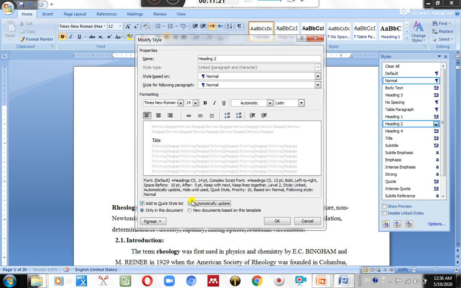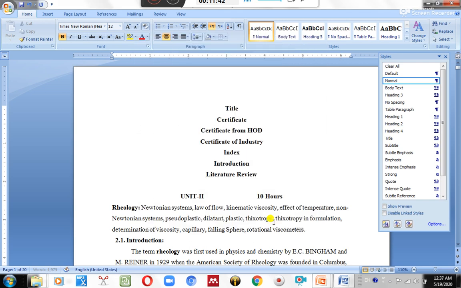Okay, now select OK. Now come to heading 2. Heading 2 again requires modify. Times New Roman, 14, but not bold, and black color. Automatically update, you must click automatically update.